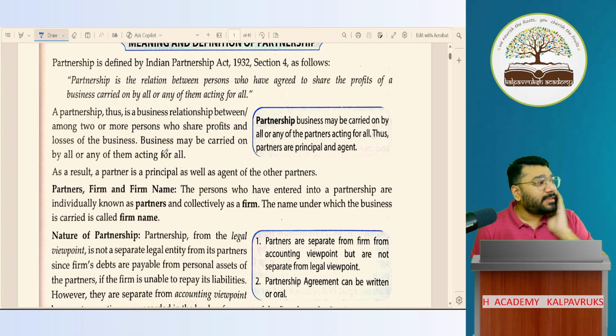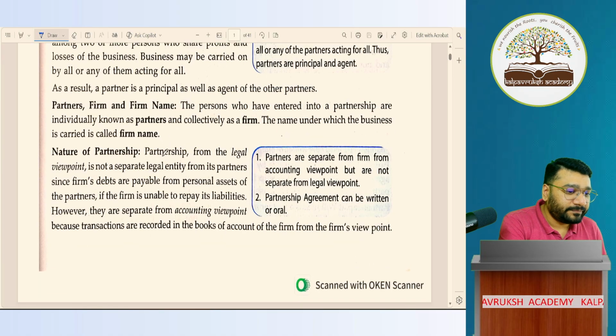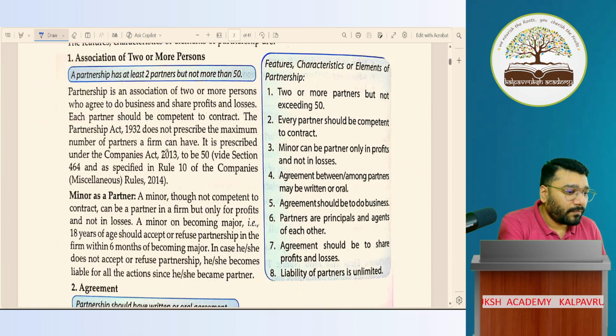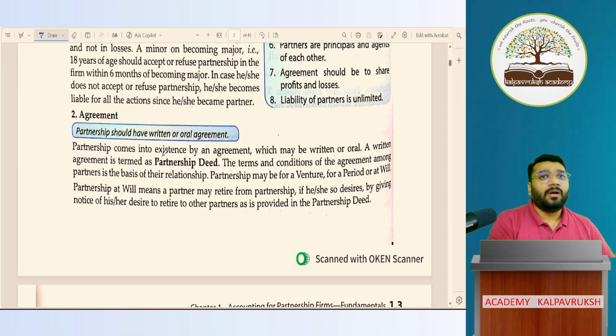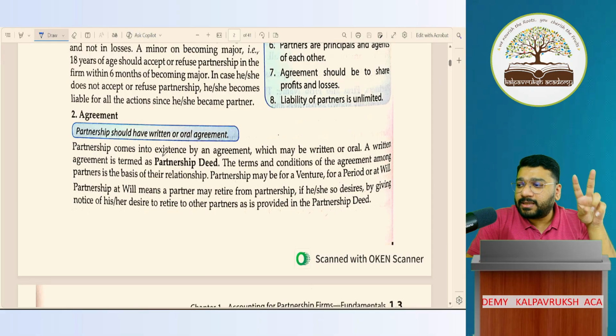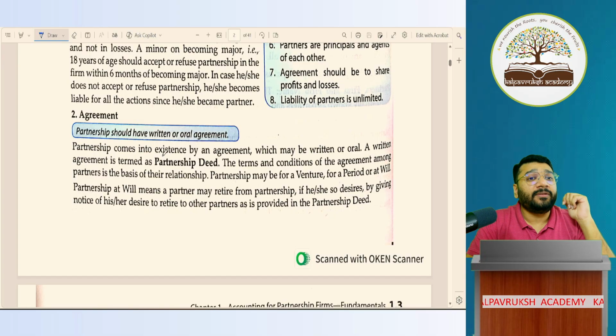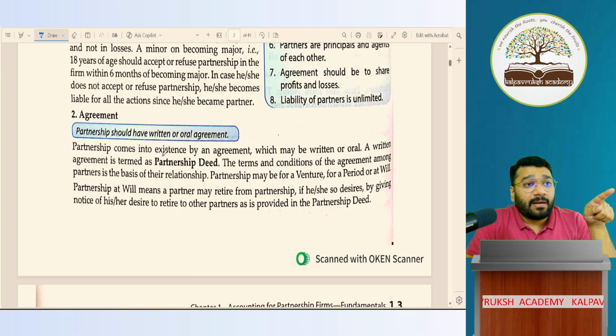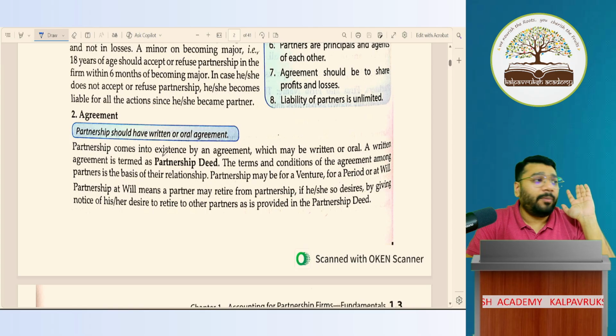Individually, people are called partners in a partnership firm. Collectively, they are called the firm. And the firm is given a firm name. Fantastic. I spoke about two things in the last class. One is agreement, second is registration. Out of these two, which is compulsory, which is optional? Agreement is compulsory, registration is optional.